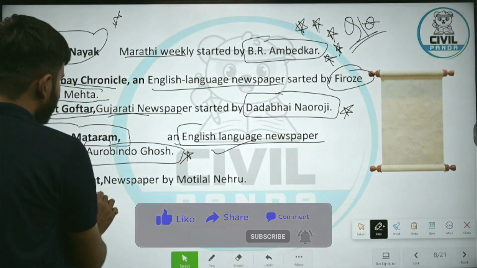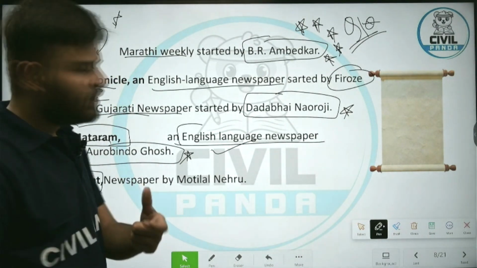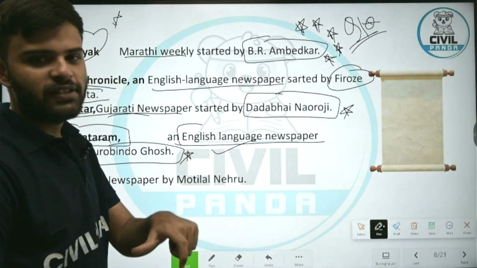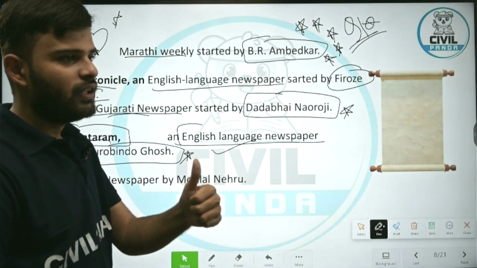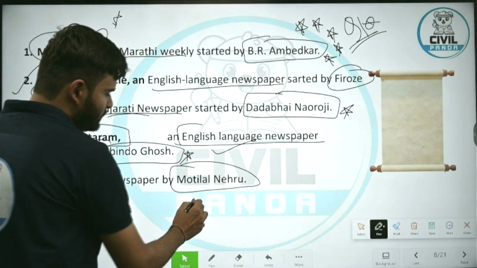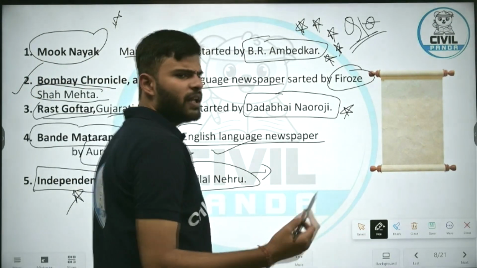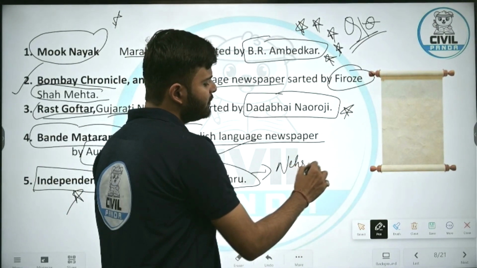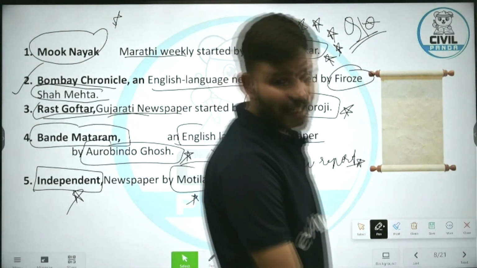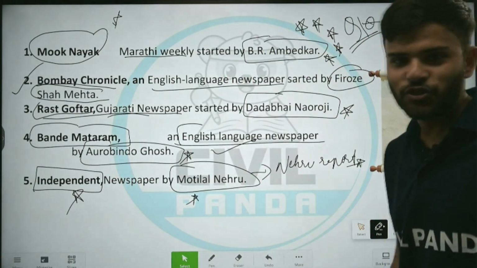Next, Independent. Independent was the name of the newspaper meant to give a message to the world and to the Indians that my newspaper is strictly for the purpose of independence, and you should give us back our independence. So, Independent newspaper by Motilal Nehru. A very important personality as far as modern history is concerned. We are going to look at other MCQs on the Nehru Report of 1928, in which Motilal Nehru played a vital role by accepting the challenge from Lord Birkenhead that, hold on, we are capable of making our own constitution. Next.